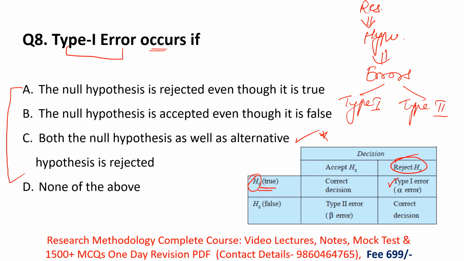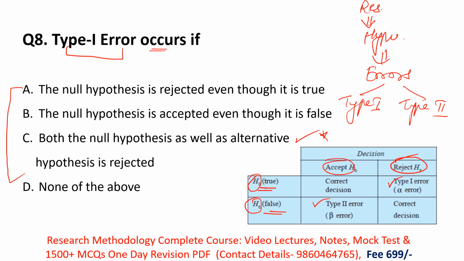So this is known as type 1 error, where you are making a mistake. When your null hypothesis, H naught, is true and you are rejecting it, it means you are taking a wrong decision, doing an error. That's why it is known as type 1 error. And type 2 error occurs when your null hypothesis is false, meaning incorrect, and you are accepting it. That means you are again making a mistake, an error here. So it is known as type 2 error.